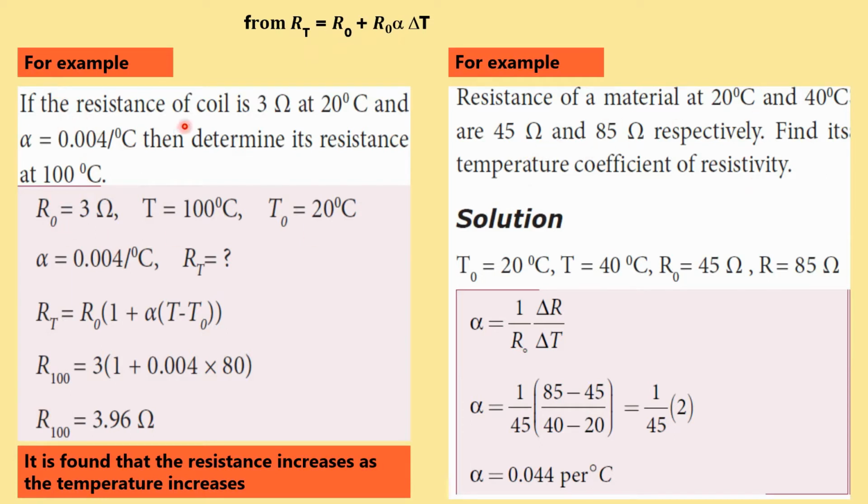Here, the resistance of the coil is 3 ohm at 20 degrees Celsius, so 20 is the reference temperature, and alpha is given as 0.004 per degree Celsius. We are going to determine its resistance at the boiling point of water, 100 degrees Celsius. So R_0 is 3 ohm, T is 100 degrees, T_0 is 20 degrees Celsius, and alpha is also given. So R_T is equal to R_0 into 1 plus alpha (T minus T_0). Substituting the values, we get 3.96 ohm.